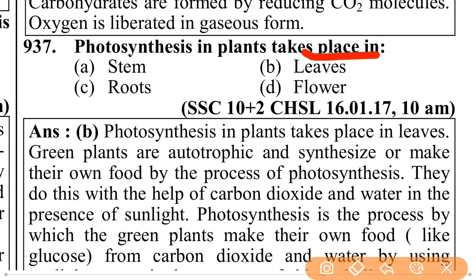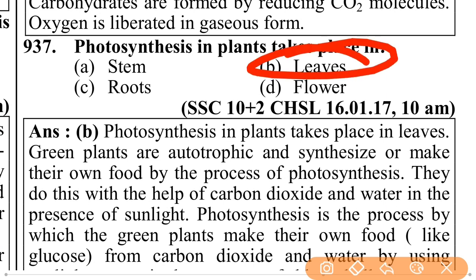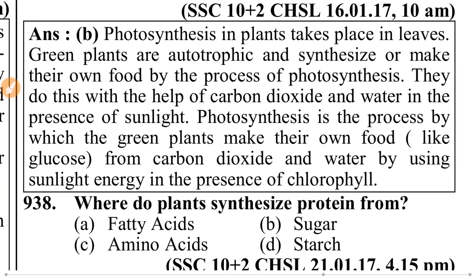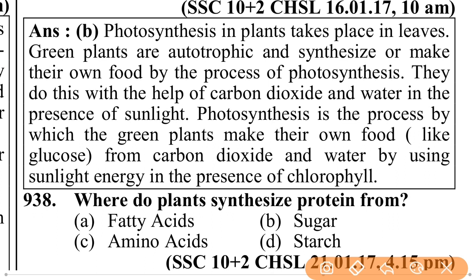Photosynthesis in plants takes place in leaves because chlorophyll, which is the main factor of photosynthesis, is present in the leaf. That is why photosynthesis in plants takes place in leaves.